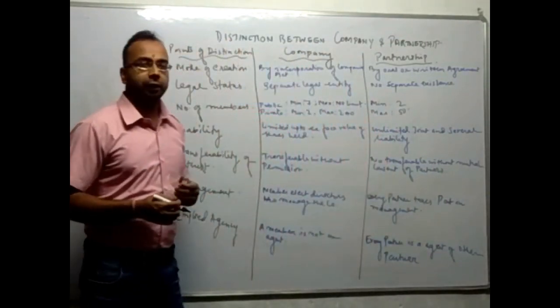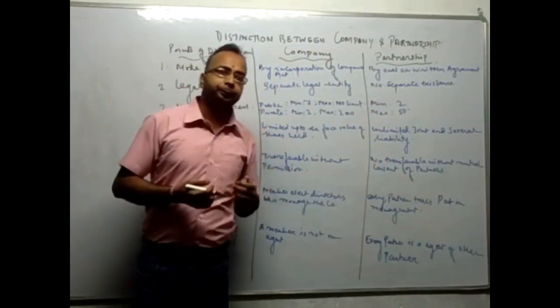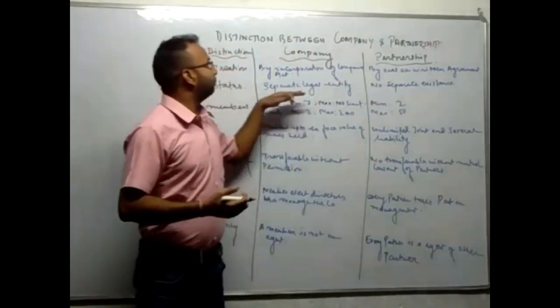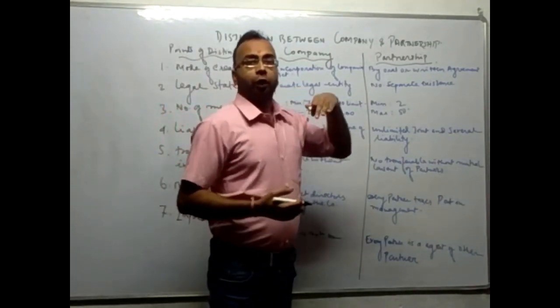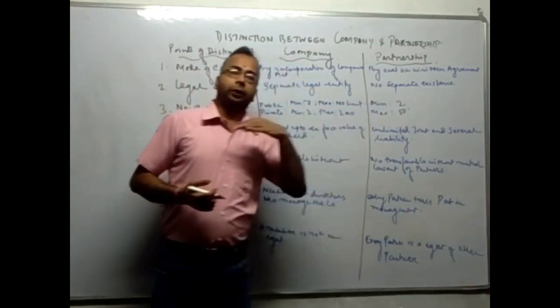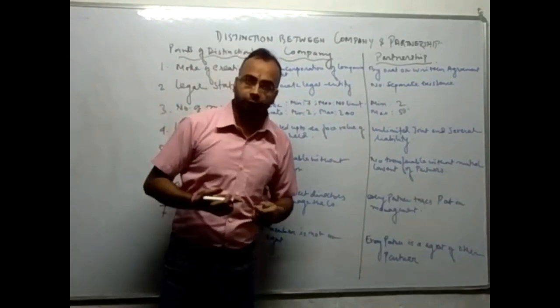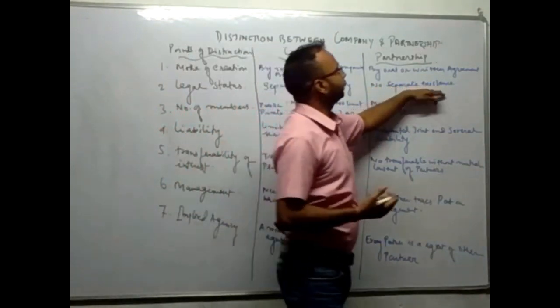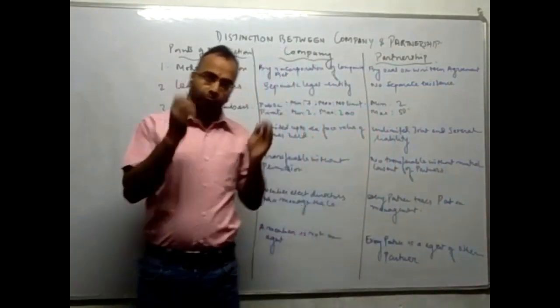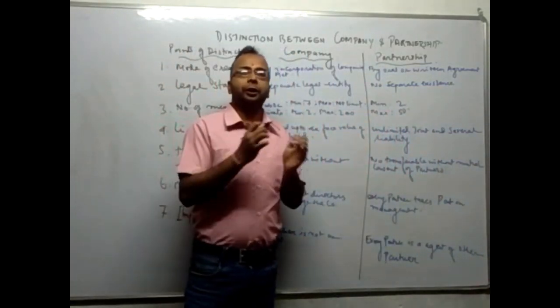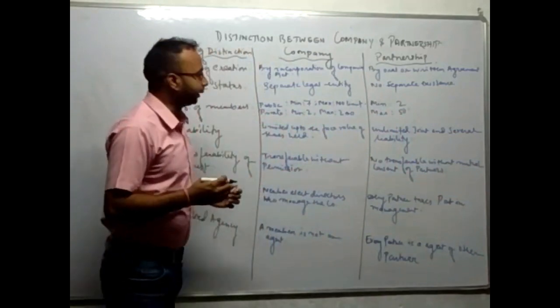Next one is legal status. What is the legal status of a company? A company is a separate legal entity, which is free from its members, but there is no separate existence in the partnership business. Partners and partnership business both are the same. There is no separate legal existence.